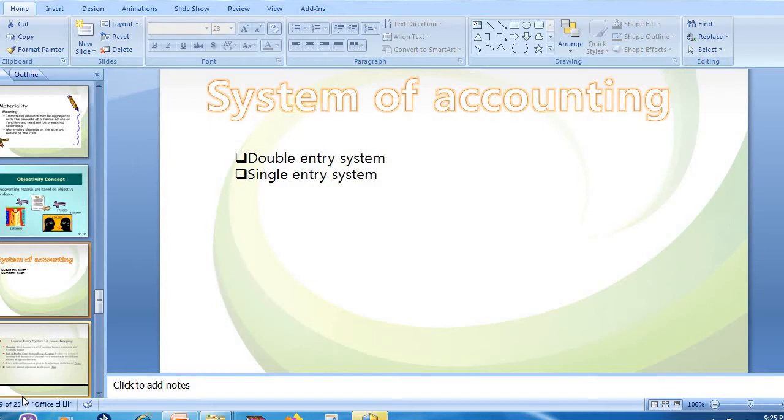As the name itself says, double entry system has twofold effects. For each and every transaction, there will be two effects, right? You might have studied in the last class regarding the dual aspect concept. In that concept, we study two aspects in each and every transaction. For example, if we buy one particular asset worth 1 lakh, there is an increase of 1 lakh worth of asset, as well as a decrease of 1 lakh from cash in hand, right? That is what twofold effects means.